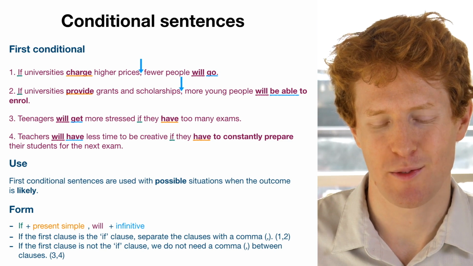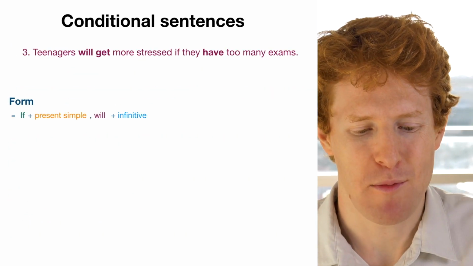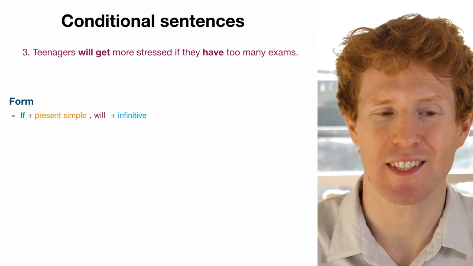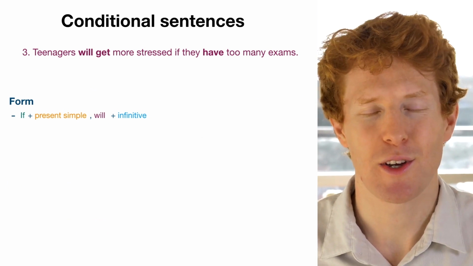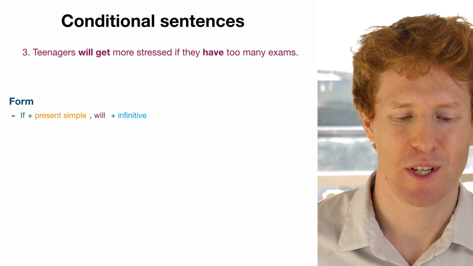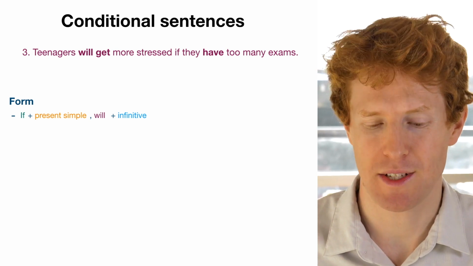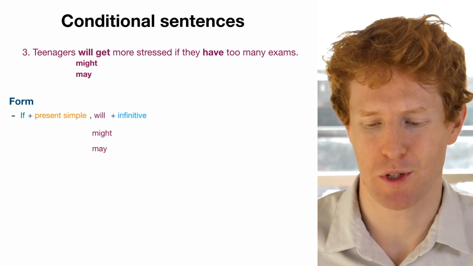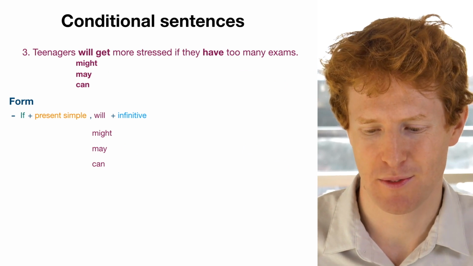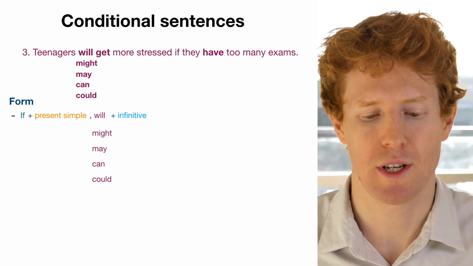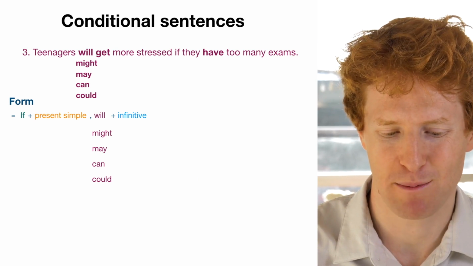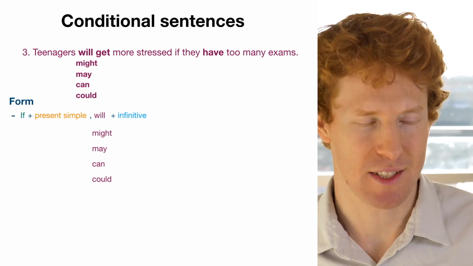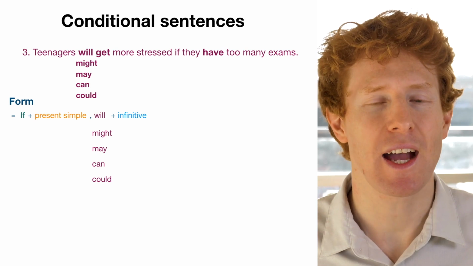Okay, let's have a look at what other words we can use instead of will. Because one thing you'll notice about conditional sentences is that they don't always use will. Often there are other modal verbs instead. So instead of saying teenagers will get more stressed, we could say something like teenagers might get more stressed, or may get more stressed, or can get more stressed. We could even say teenagers could get more stressed if they have too many exams. Now, we typically use will when we're saying that something is certain. So teenagers will get more stressed. We're saying that is certain.